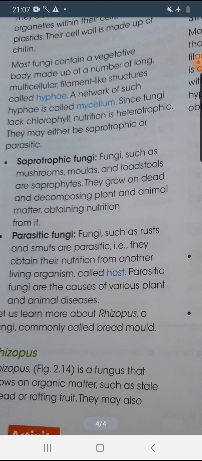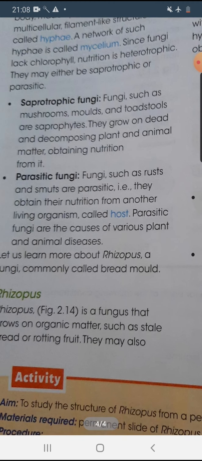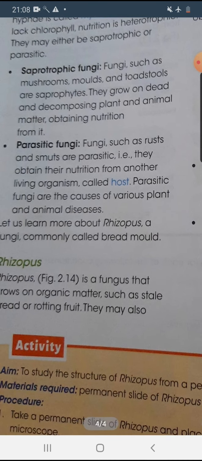As I have told, they don't have chlorophyll, that means their nutrition is heterotrophic, and they sometimes show a saprophytic or parasitic mode of nutrition. So what is the saprophytic mode of nutrition? When the organisms depend on dead and decaying matter for their nutrition, they are called saprophytes. Some fungi like mushrooms, molds and toadstools are saprophytes. They grow on dead and decomposing plant and animal matter, from where they take their nutrition so that they can grow and develop properly, grow in size and increase in number.